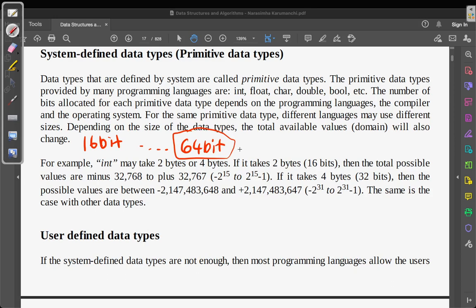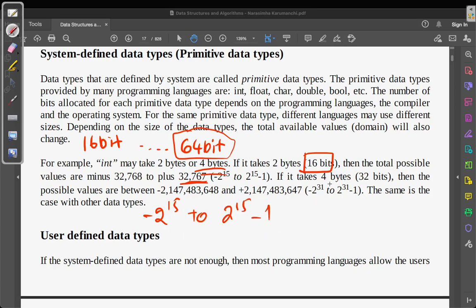Okay, this is not relevant here, but still let's just see. For 2 bytes, there are 16 bits. Total possible values are 2 power 16, so minus 2 power 15 to 2 power 15 minus 1.